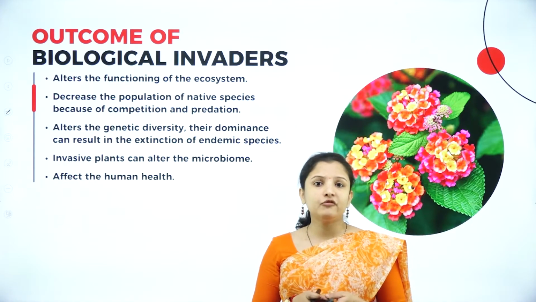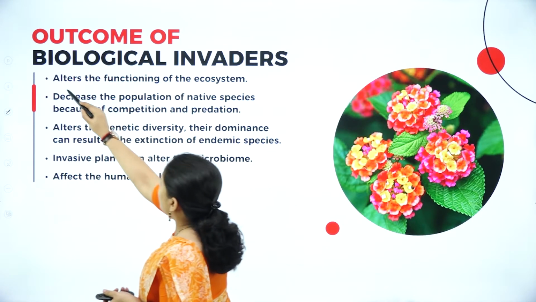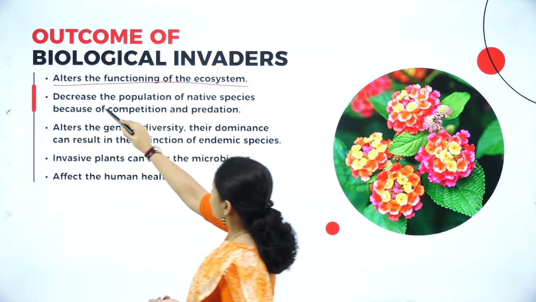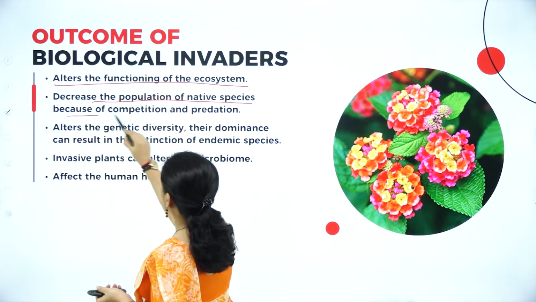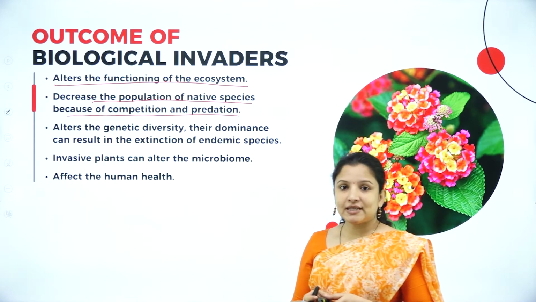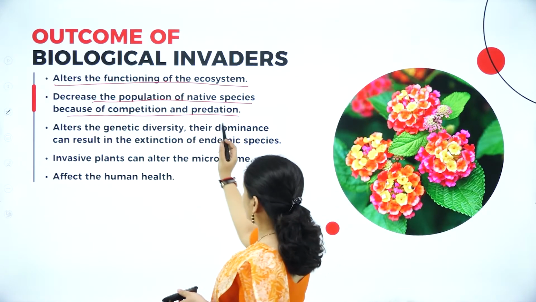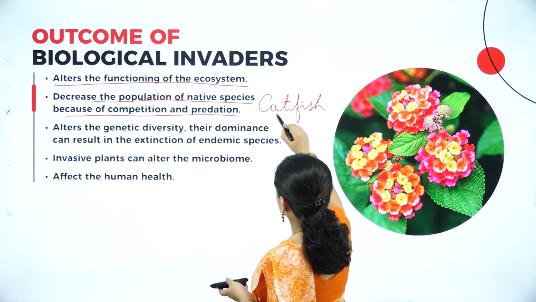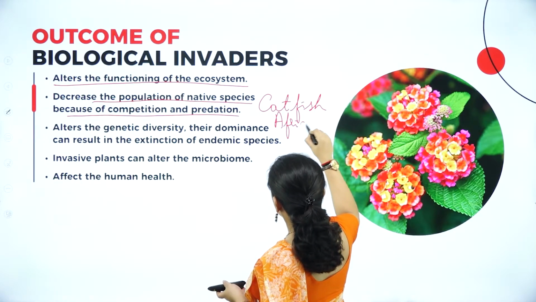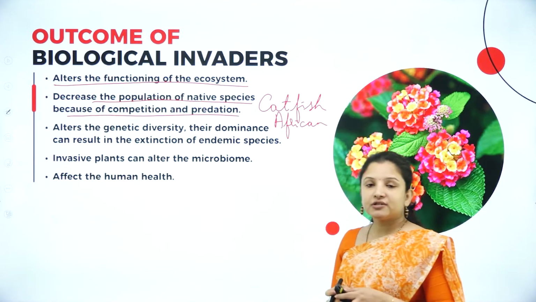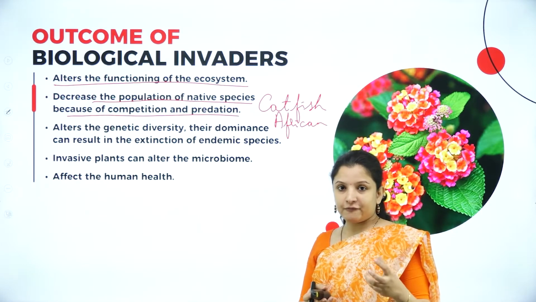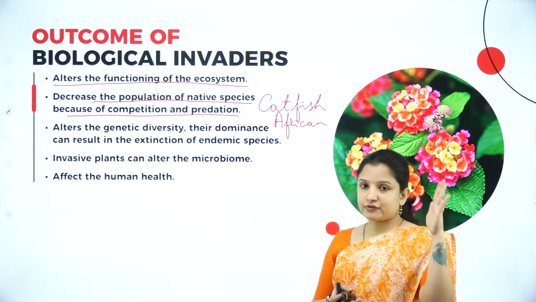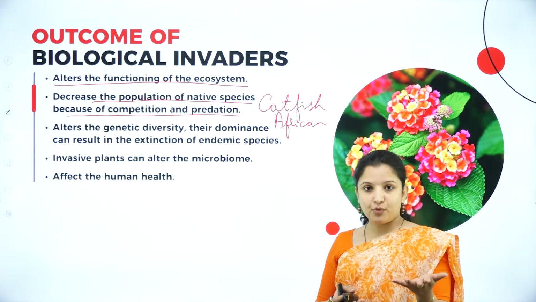So what is the outcome of biological invasions? It alters the functioning of the ecosystem, and it decreases the population of native species because of competition and predation. One of the best examples I'll give you is the African catfish. It was introduced because it had a good amount of meat in it. It was brought from Africa and introduced into the ponds of many countries.